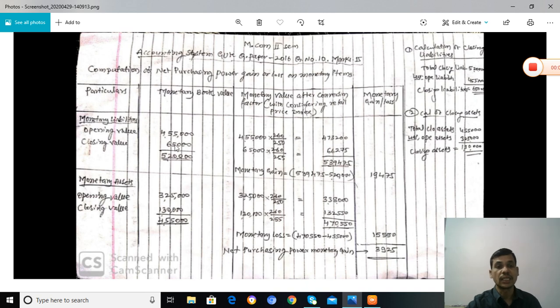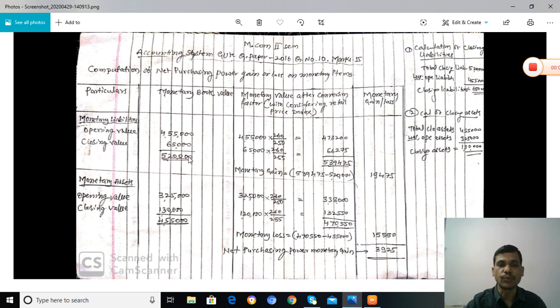It rises during the year. Therefore, we consider the average price index for calculating the closing value of monetary liabilities, which is equal to 66,275.